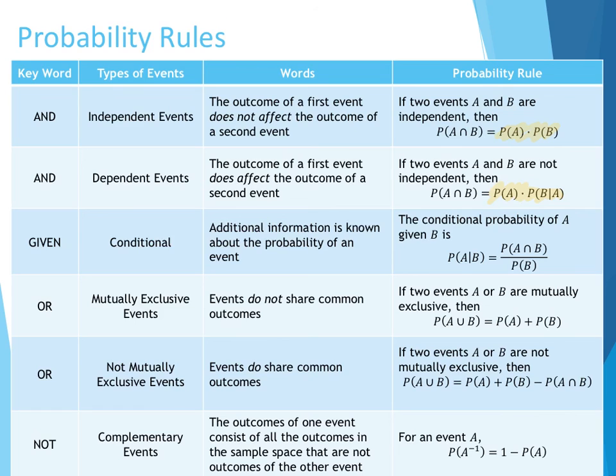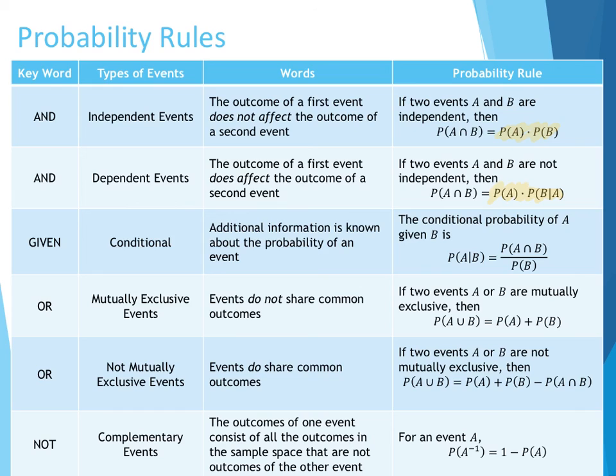We care about whether or not that second event depends on the first one. All right. When we have the word given, we know we're actually changing our denominator there. Okay. And we're going to change out of how many people we're taking our situation. And especially in a two-way table, it makes it really easy to just cover up and start looking just at the one column or just at the one row.